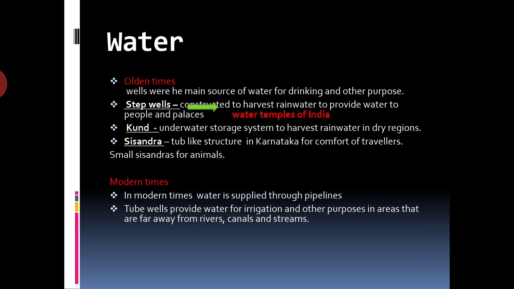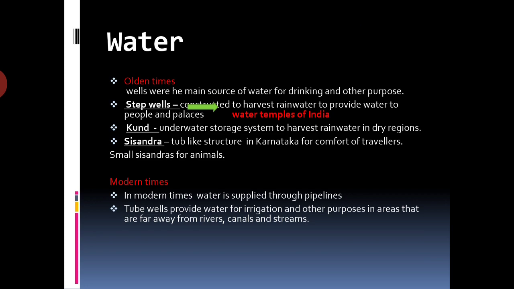Like in olden times, most dharamshalas and shrines were constructed close to water bodies like rivers, lakes, or ponds, and the resting places that were far away from the water fulfilled the requirement of water from the wells, step wells, kunds, and sisandras.